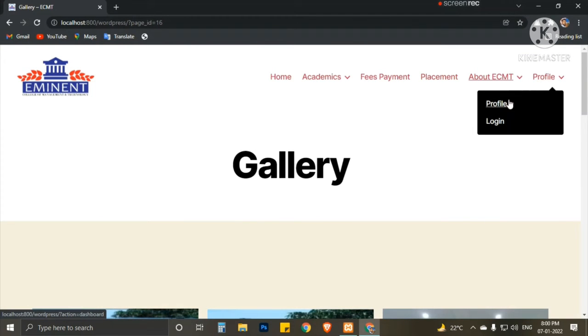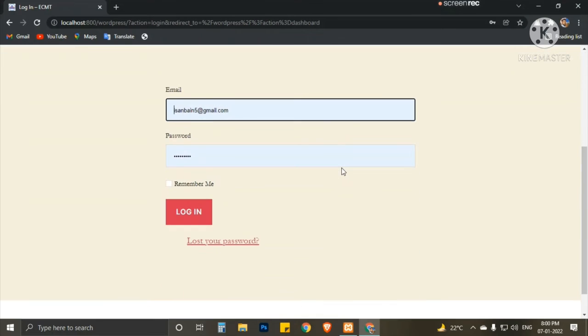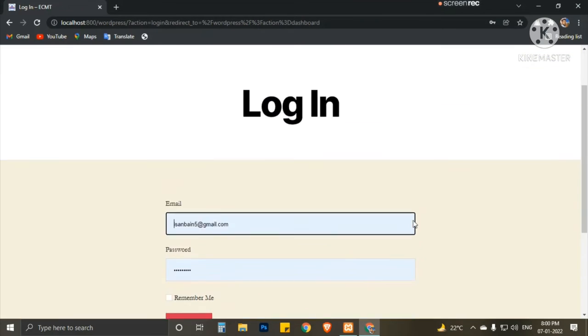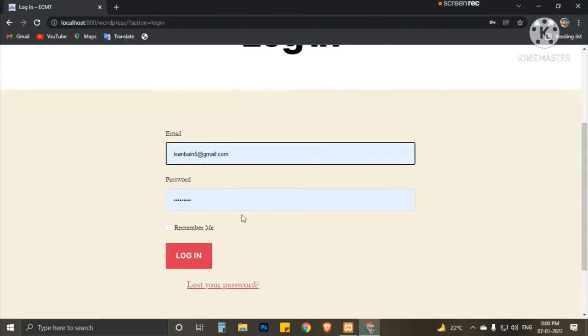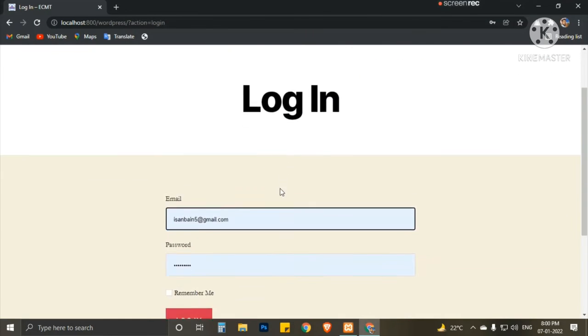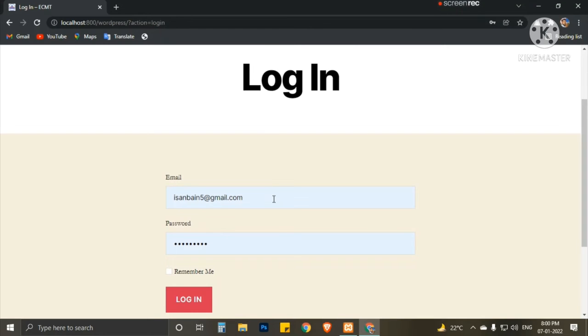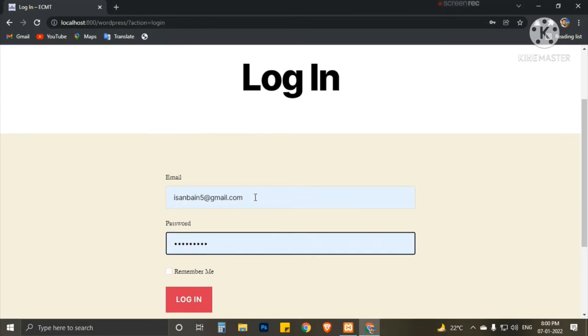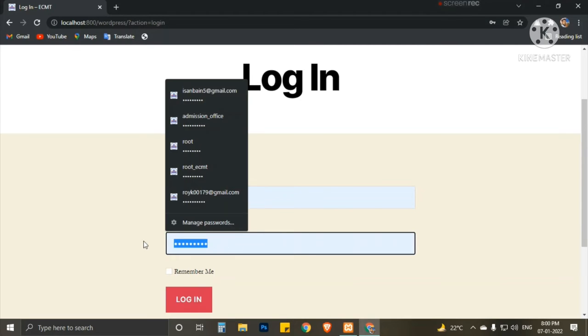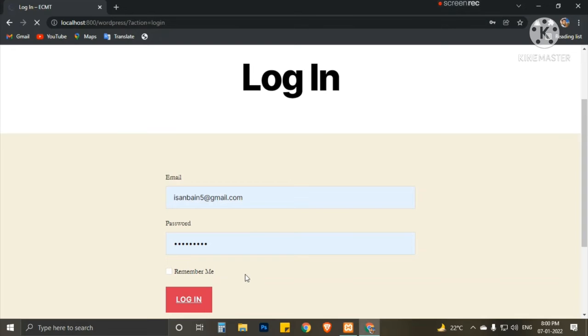So let's go to the administrative part. First of all, we can click profile. If we are not logged in, that will take us to the login page, or we can directly click on login, which will also take us to the same page. So this is the email ID, and it only requires the email ID. The user ID is not allowed. The administrator can change this at a later time. Okay, let's log in.